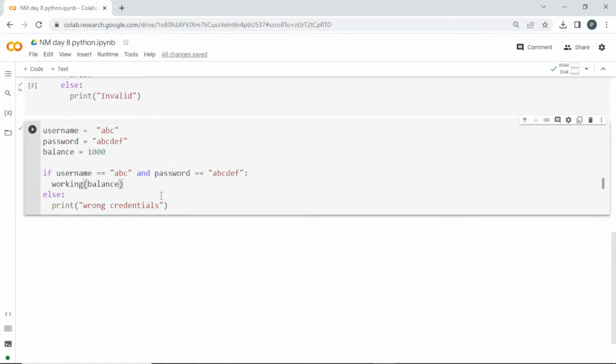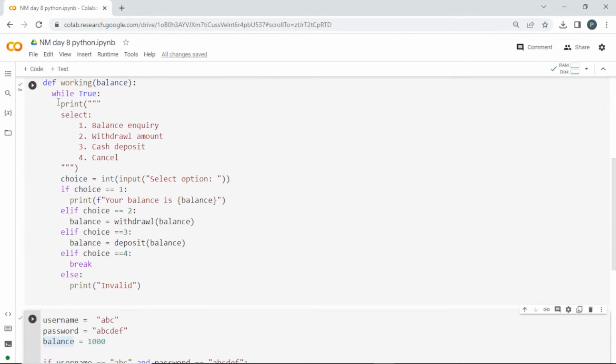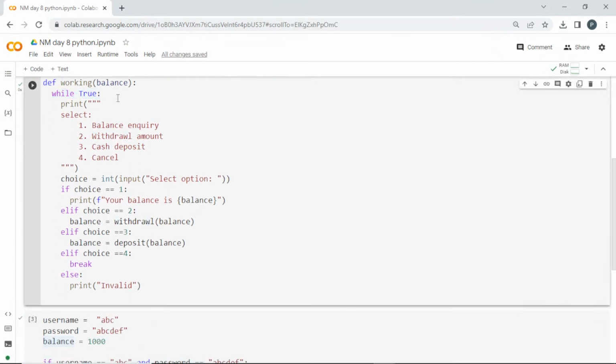Once it is correct, then you will be allowed into this working function, and inside you can get this balance. So let's go into this function working. While True, I'm creating a while loop. So I'll print this statement: select balance inquiry, withdrawal amount, cash deposit, and cancel. This will be displayed every time, and it will ask the user to enter this option. Choice equal to, so you have to select the choice. So if choice is equal to 1, I am going to print the balance as such, which will be passing inside.